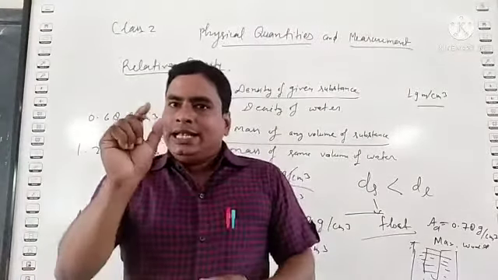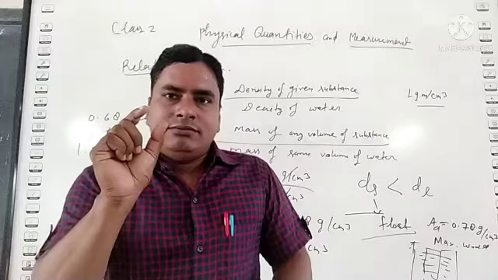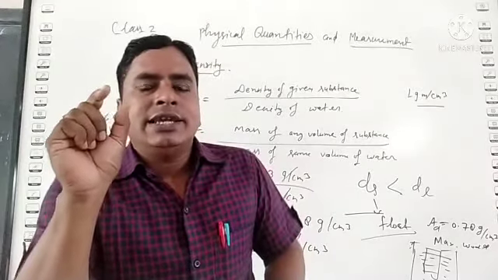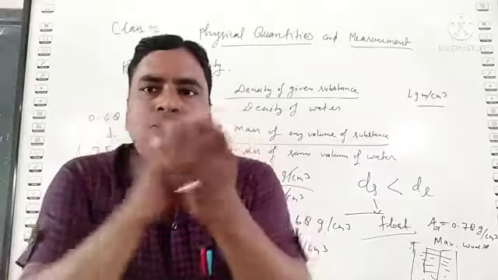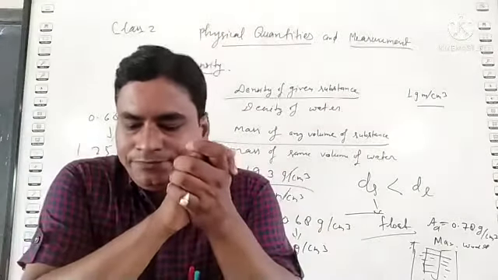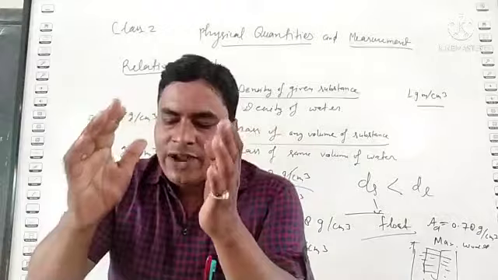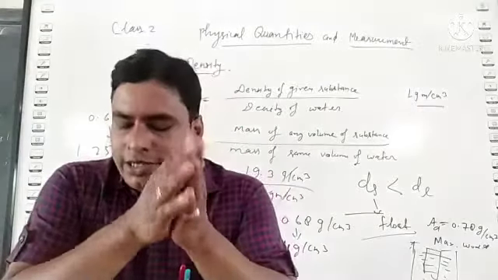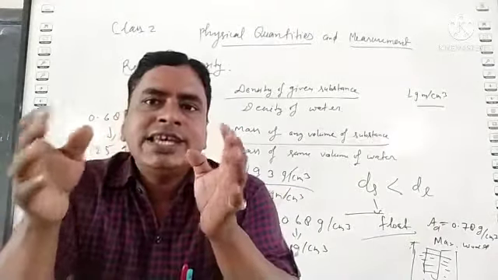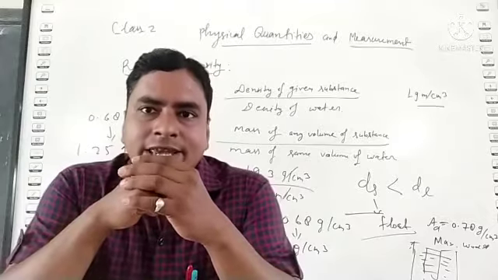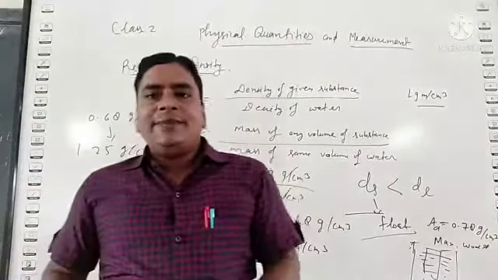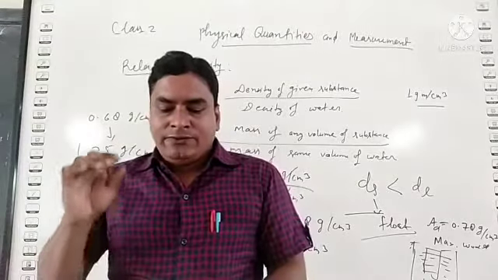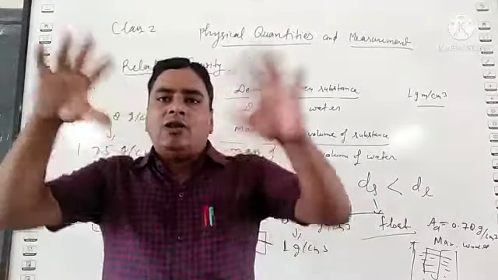See, the iron needle or nail, you can say, is a totally compact, totally solid body. So that's why the density of iron is more than the water. Therefore, it sinks in water. But in case of the ship, the ship is constructed in a way that is mostly hollow within.